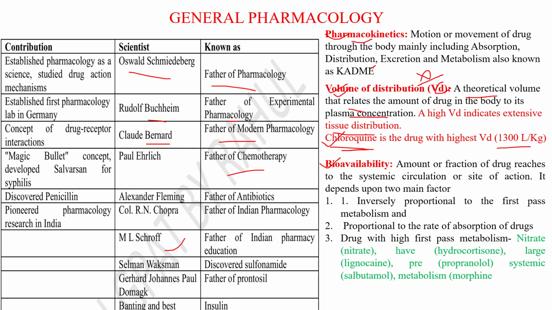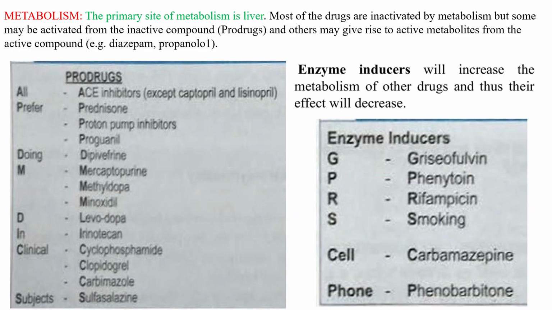So you have to remember the drugs which show high first-pass metabolism. These are drugs like nitrates, hydrocortisone, lignocaine, propranolol, salbutamol, and morphine. These are the drugs which show high first-pass metabolism. Next important point is metabolism. Metabolism is nothing but the biotransformation of the drug from one form to another form, maybe from prodrug to active drug, active to inactive metabolite, or inactive to active metabolite. That's it. You have to remember this chart.